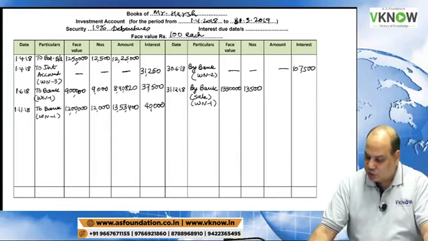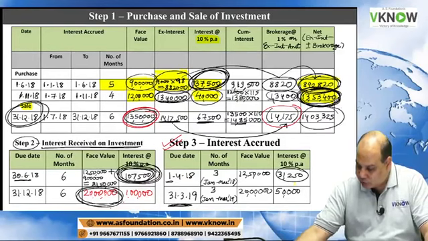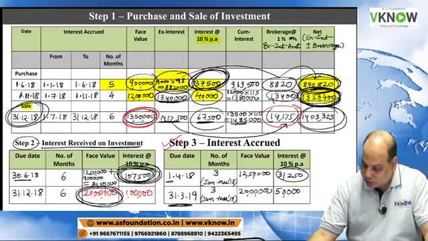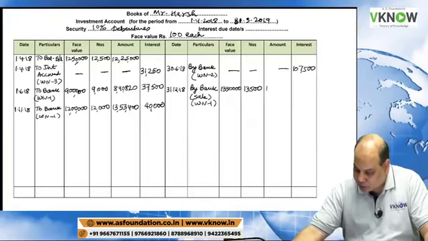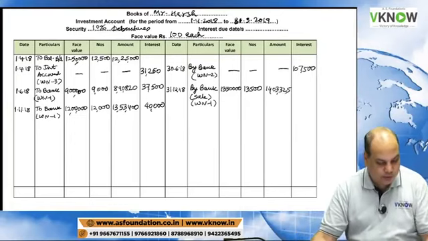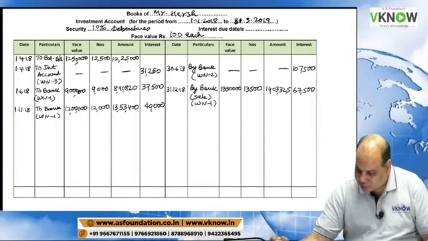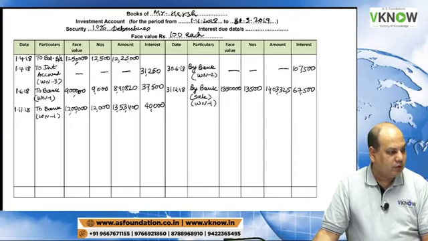Go to working note 1, sale. On the screen, sale, last column 14 lakh 3,325 and interest is 67,500. Working note 1.